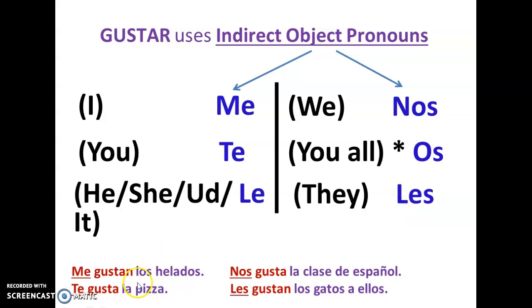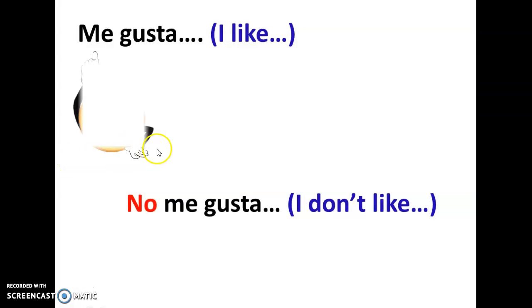So a few examples here. Me gustan los helados. Te gusta la pizza. Nos gusta la clase de español. Les gustan los gatos a ellos. So, I like ice cream. You like pizza. We like the Spanish class. They like cats in general. You know, cats.